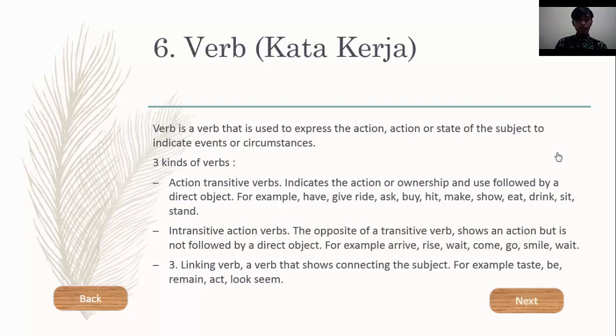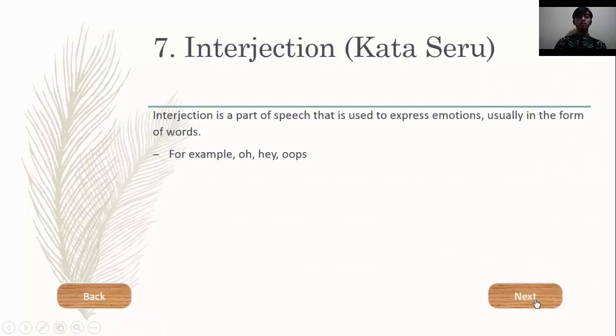Okay, the last, linking verb. A verb that shows connecting the subject. For example, taste, be, remain, age, look, see. Okay, next. Interjection. Interjection is a part of speech that is used to express emotion, usually in the form of a word. For example, oh, hey, oops.